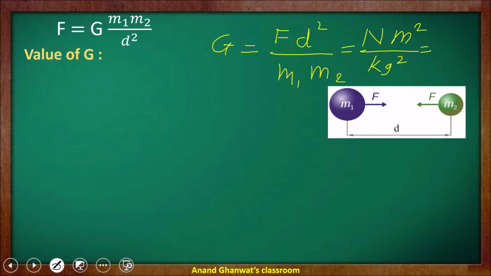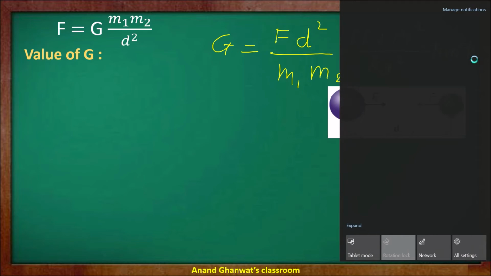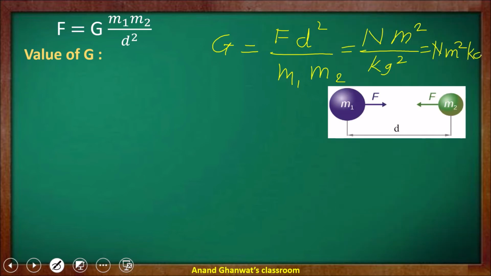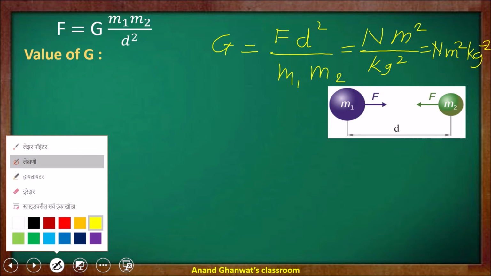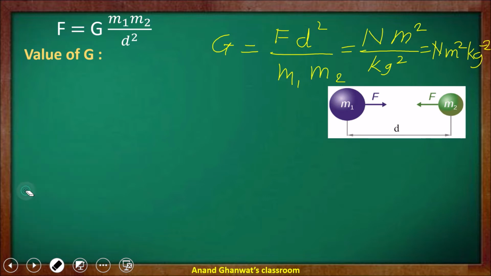So the SI unit of G becomes Newton meter square per kilogram square, or Newton meter square per kg raised to 2. That is the SI unit of the universal gravitational constant.